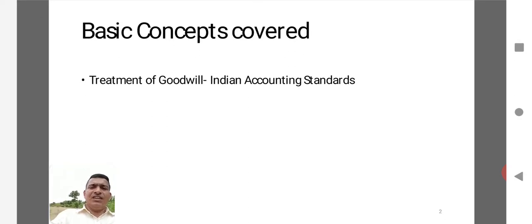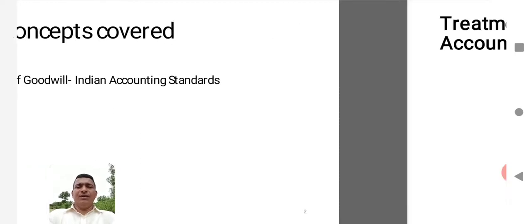Here in this session, we are going to discuss in detail what is goodwill, what is the need for goodwill, how the goodwill adjustment will be done, and what type of treatment of goodwill will be done in the admission of a partner in the partnership firm. When we are discussing the concept of treatment of goodwill, we can never forget the Indian accounting standards, AS. Here, accounting standards are applicable, and it is the rule that should be followed when we are treating goodwill at the time of admission of a partner.